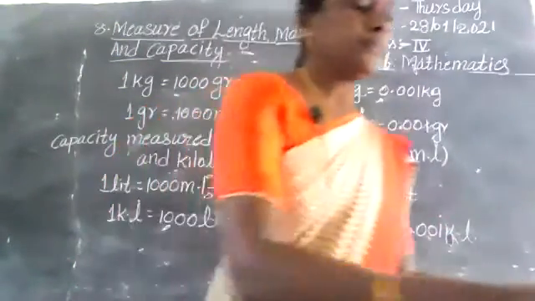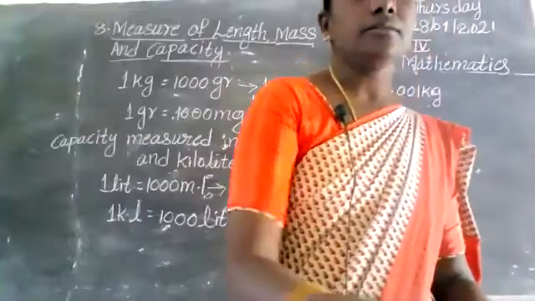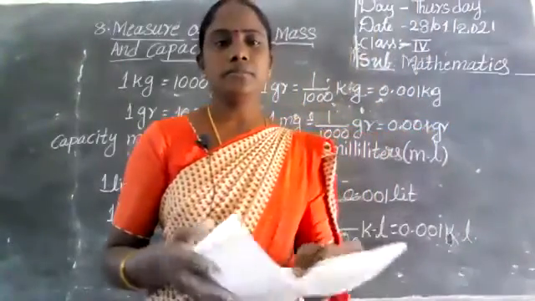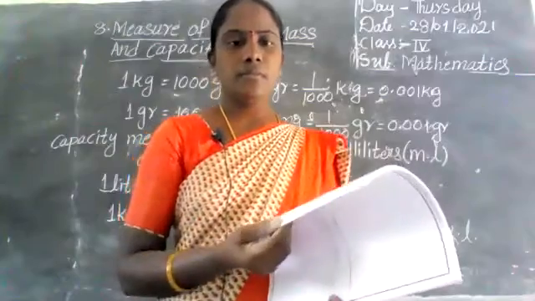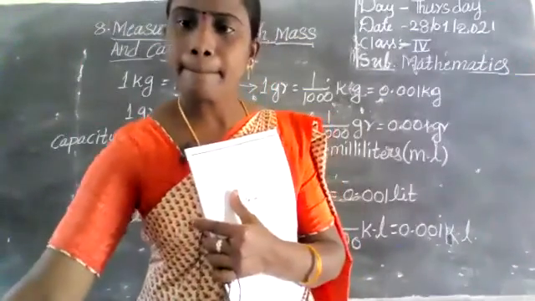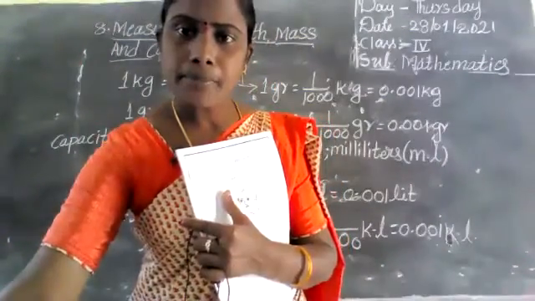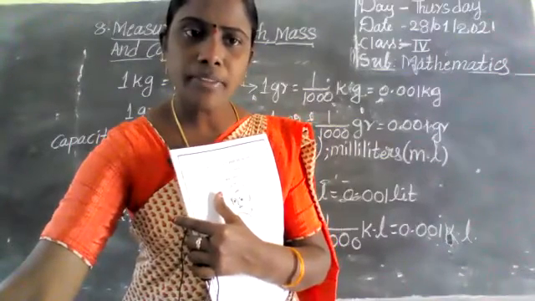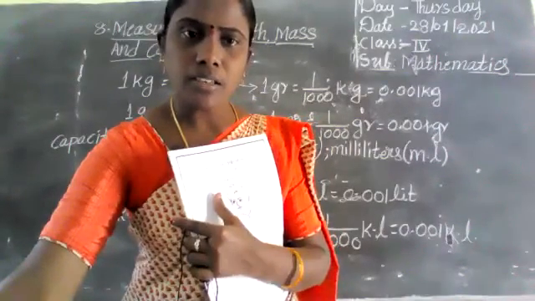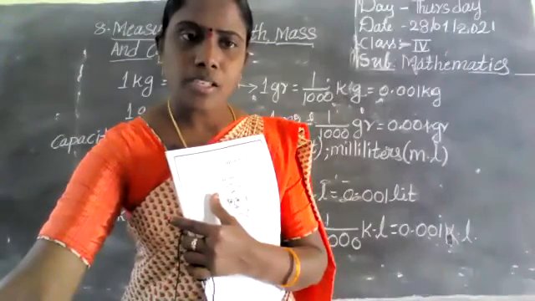Next, worksheet, children. All of you take out the worksheet. All of you on your videos. Meghana, Rakshit, on your video.